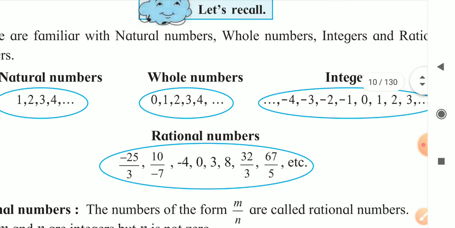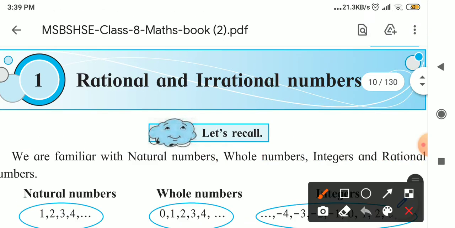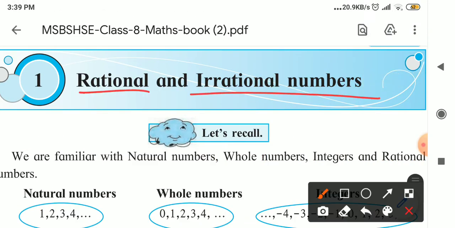The next point is the rational number. Okay, here it is, our point is rational and irrational numbers. So first we will see the rational numbers.